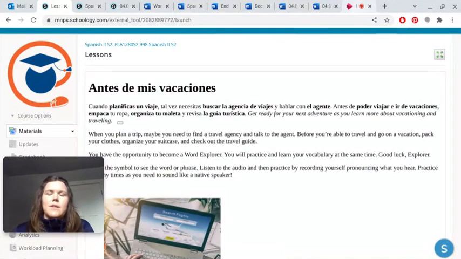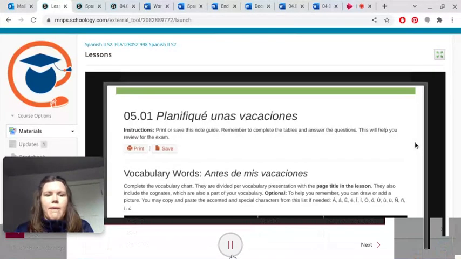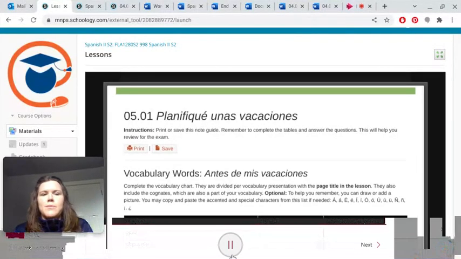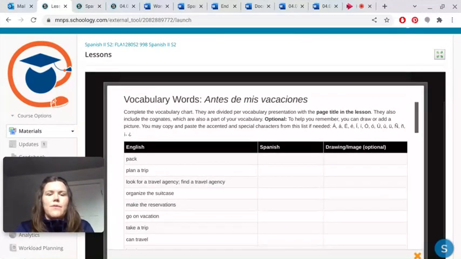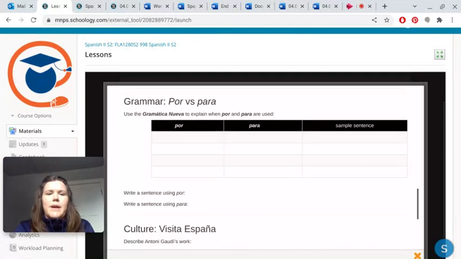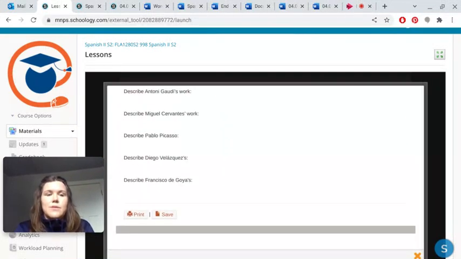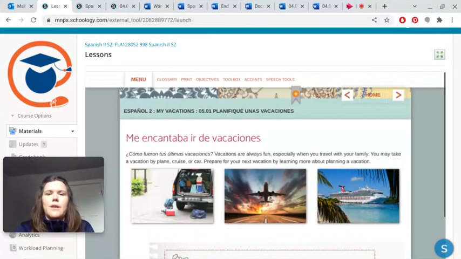I'm going to have to pause. Mine's getting all out of sorts. Okay, mine was having some problems loading, so I went back a little bit, and this is what your note guide looks like if you pull it up. I just wanted to go back and make sure you saw what that looked like. That's what we just talked about, that link. You can print it or save it.